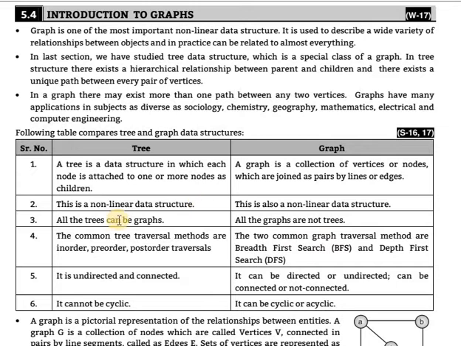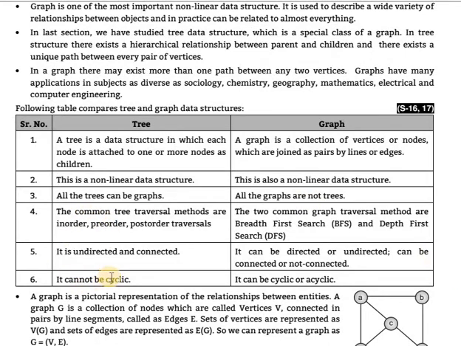Next difference: the common tree traversal methods are inorder, preorder and postorder traversal. The two common graph traversal methods are breadth first search and depth first search. Fifth difference: a tree is undirected and connected. A graph can be directed or undirected, connected or not connected. In a tree only undirected connections are there, but in a graph both directed and undirected connections are there.